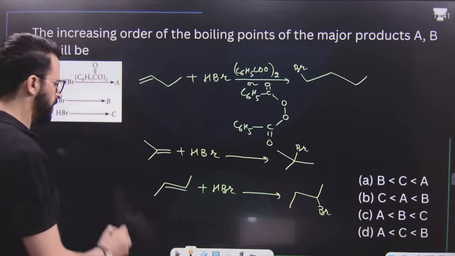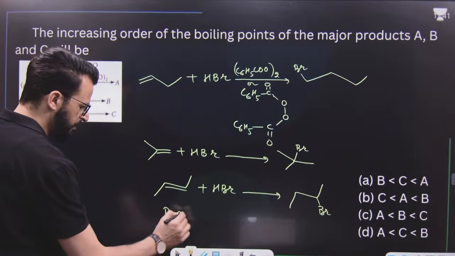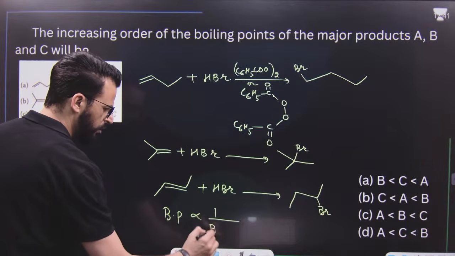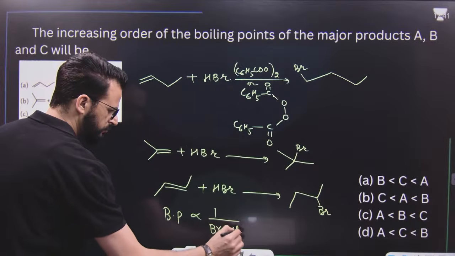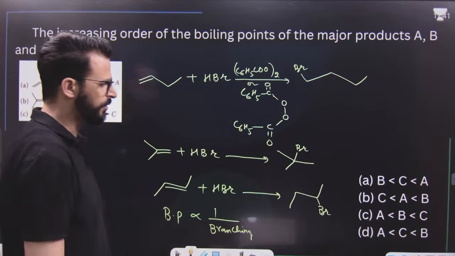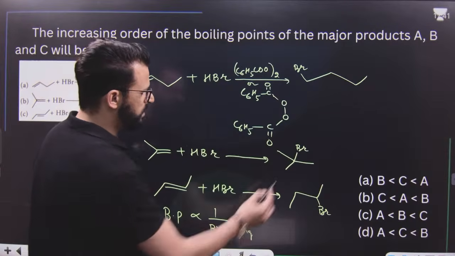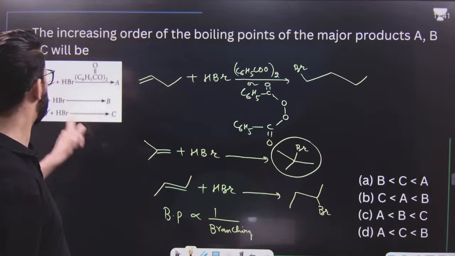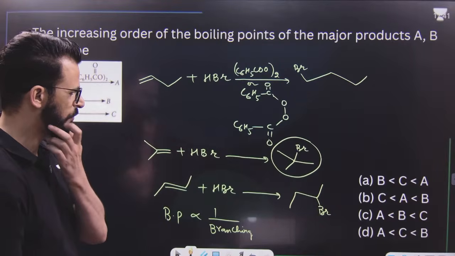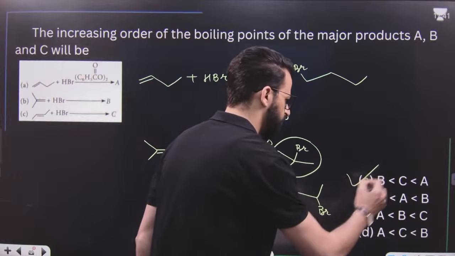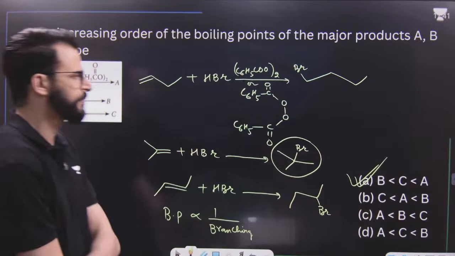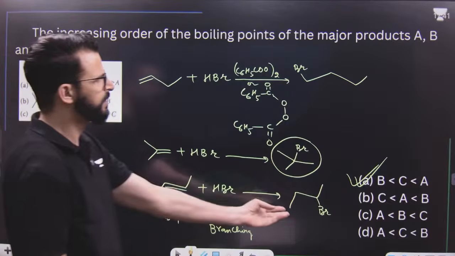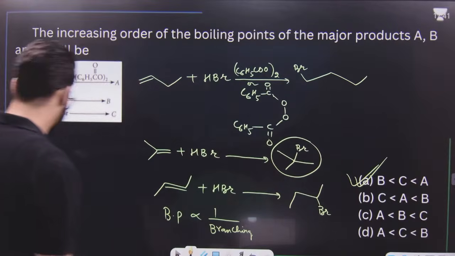But remember, boiling point is inversely proportional to branching. Now have a look. This is having a branch, that means its boiling point will be lowest. So B will be lowest. That means option A. After that, obviously, it will be C and then A. So this is very, very simple.